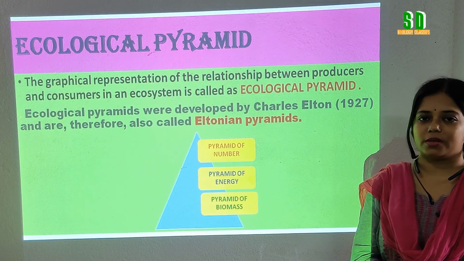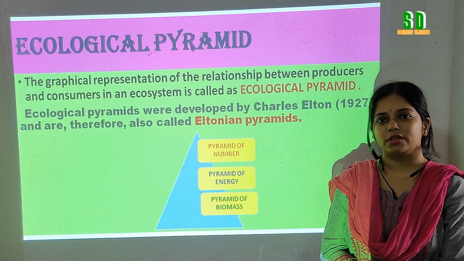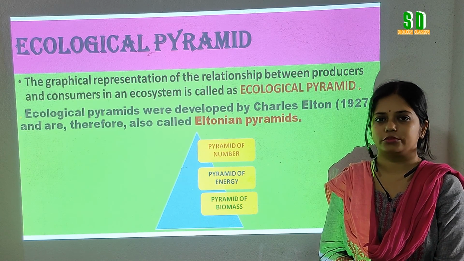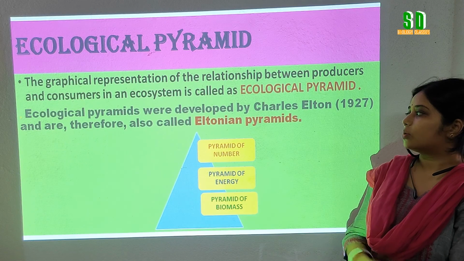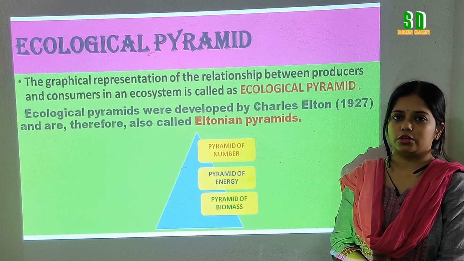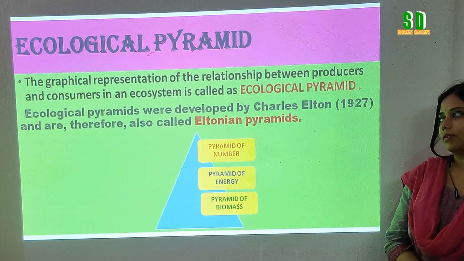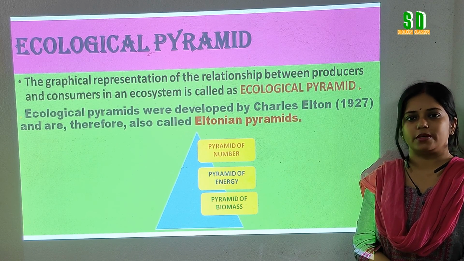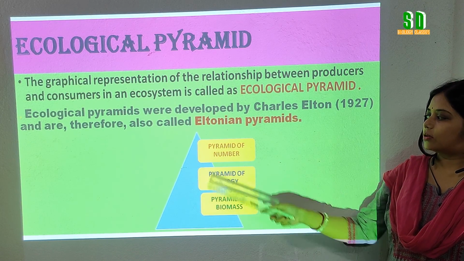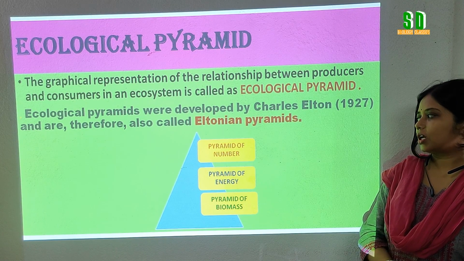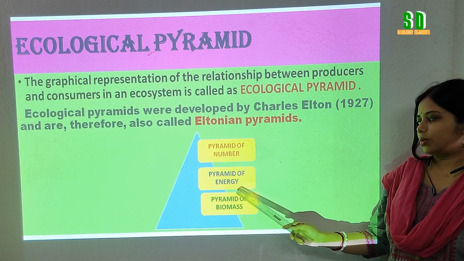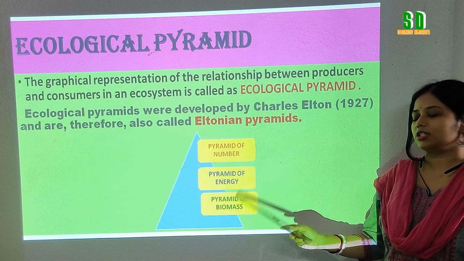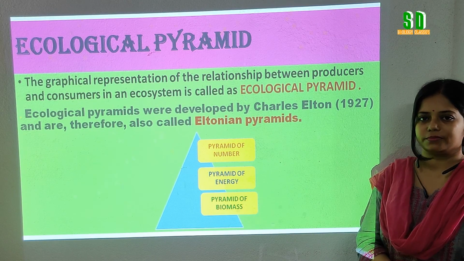What is an ecological pyramid? An ecological pyramid is the graphical representation of the relationship among producers and consumers in the food chain. Ecological pyramids were developed by Charles Elton in 1927, and that is why the ecological pyramid is also called the Eltonian pyramid. Ecological pyramids are of 3 types: pyramid of number, pyramid of energy and pyramid of biomass. We will talk about all these 3 types of pyramids one by one.